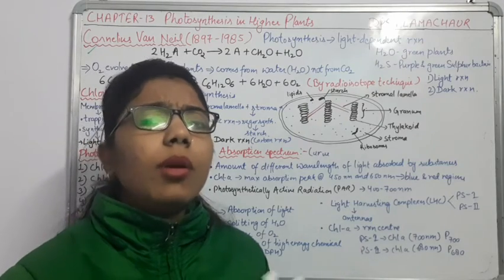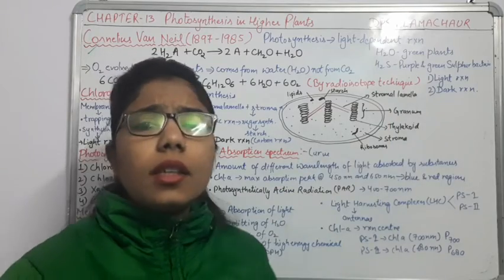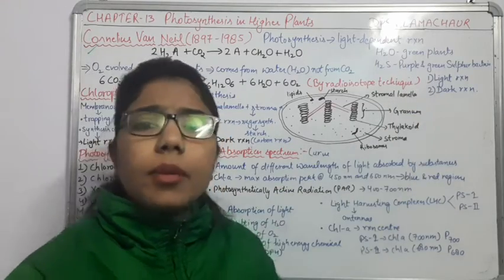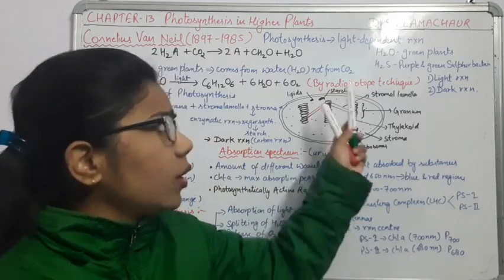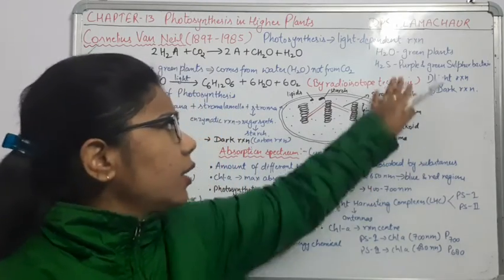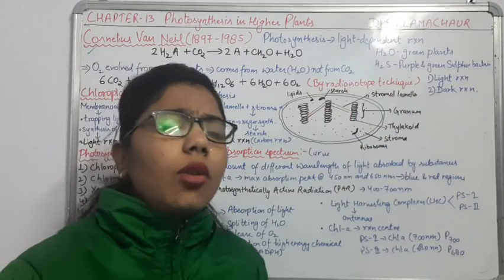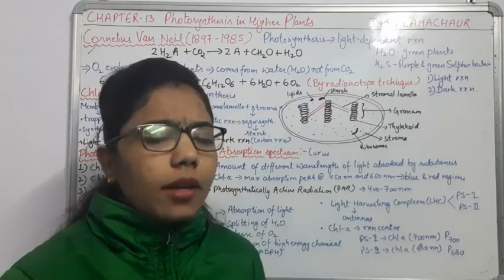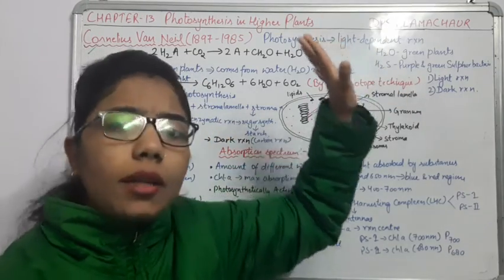What about those bacteria? We know that some bacteria are there, purple and green sulfur bacteria. These bacteria do not take water, but instead they have H2S. So if we are talking about the splitting of hydrogen, it may be from water or it may be from H2S.